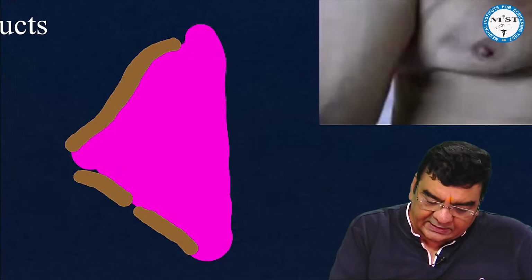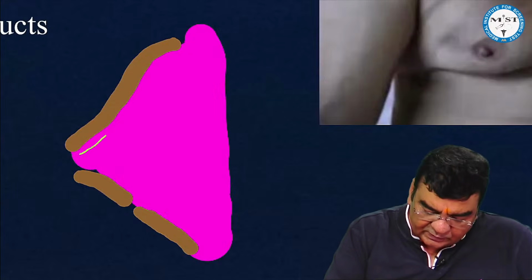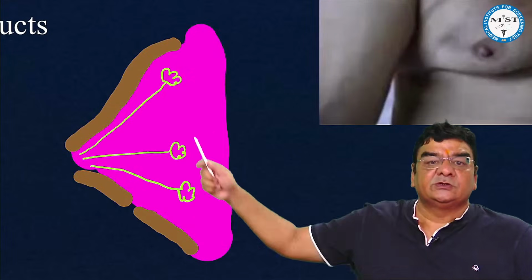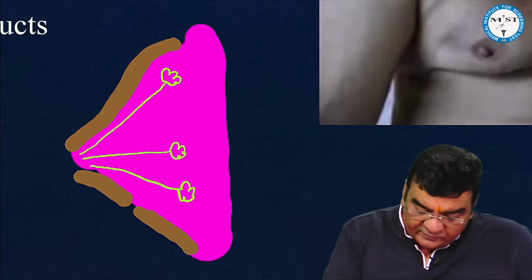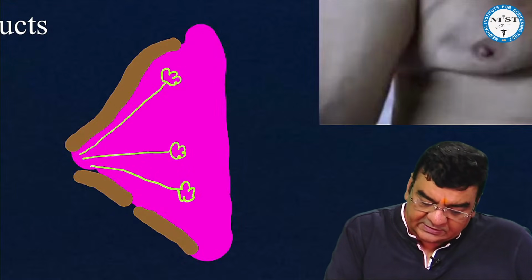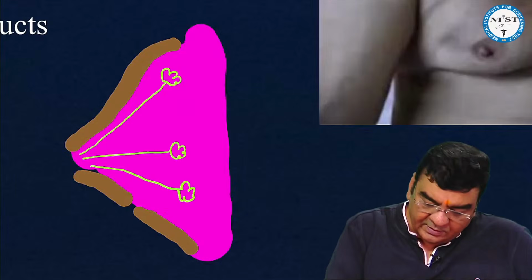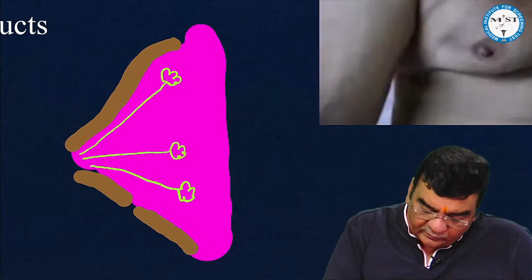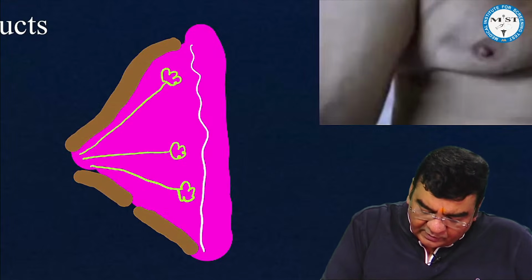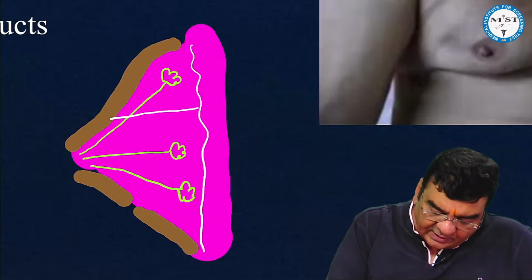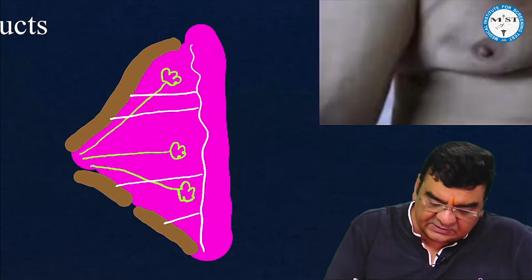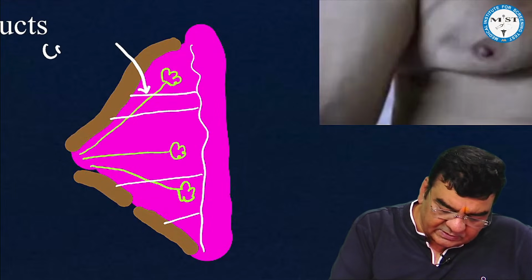Now we know that inside the breast there are lactiferous ducts which are converging at the nipple. There are lobules, and to support these ducts and lobules there is a connective tissue or the stroma here. If suppose there is a cancer inside the breast, then what is going to happen? In the stroma, we should know that there are suspensory ligaments also, which are actually going from the pectoralis fascia below to the skin above. These are suspensory ligaments, Astley Cooper's ligaments or Cooper's ligaments.